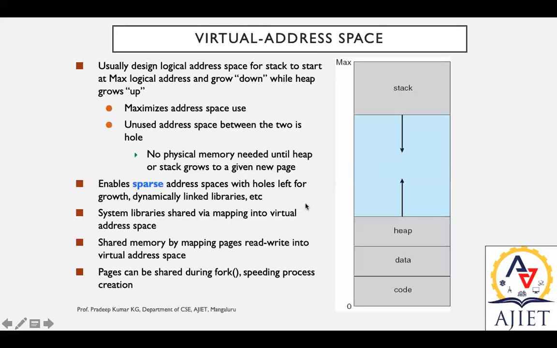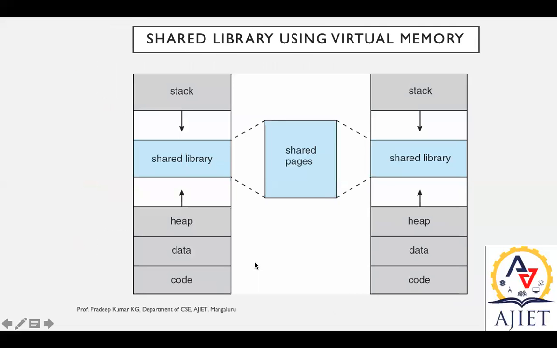During execution, if any process needs space, for example a process generated using fork, then this space can be utilized. Whenever this space is utilized, the address space should be maintained by the virtual address space map. Here you can see how the address space can be shared. In this diagram you can see the actual structure of a shared library using virtual memory.